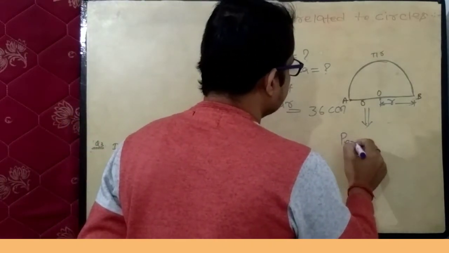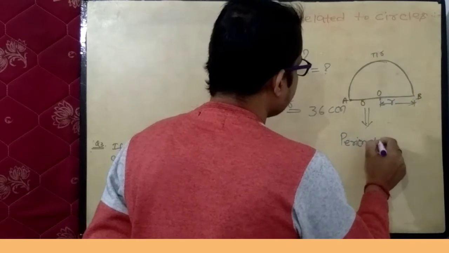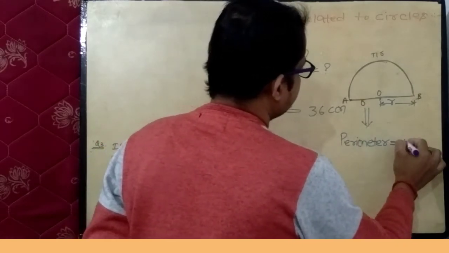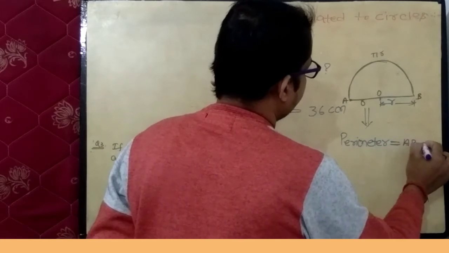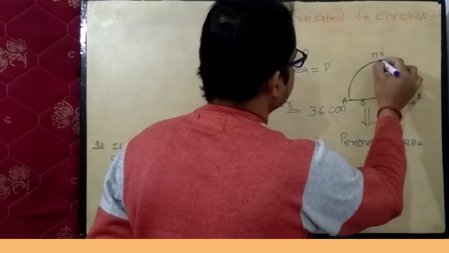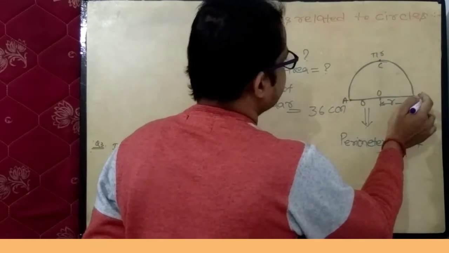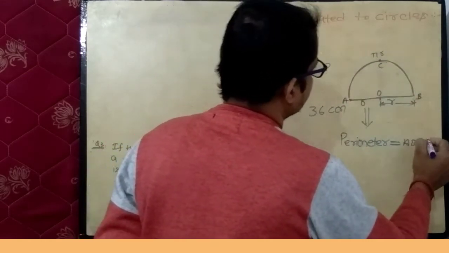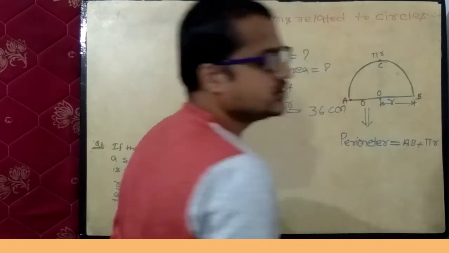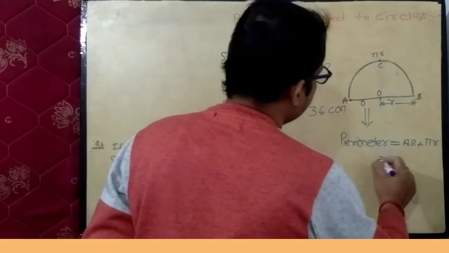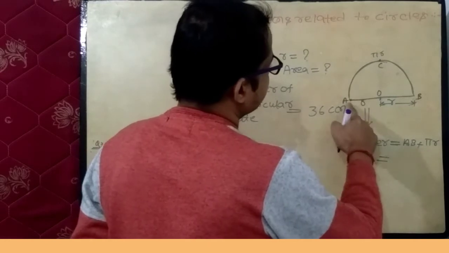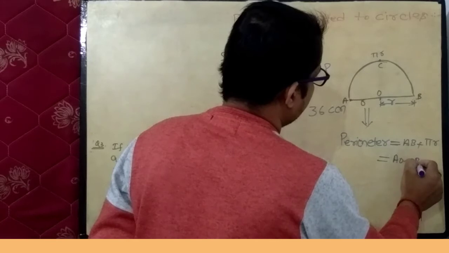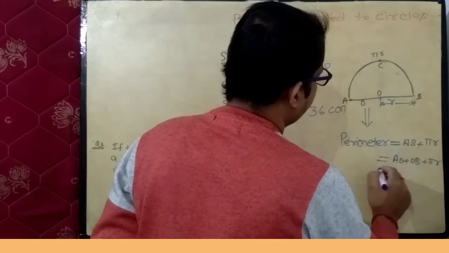Perimeter equals this length AB add this arc length, that is in the form of a semicircle, BCA. So this is equal to pi r. Now AB equals AO add OB, so AO add OB add pi r.